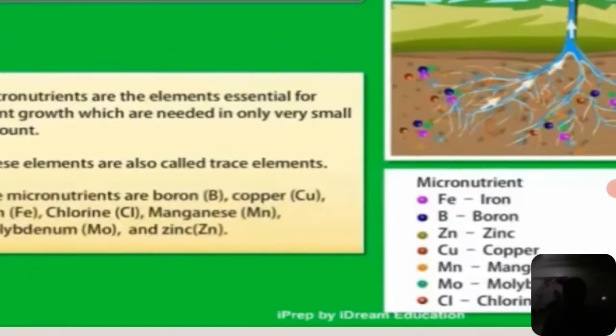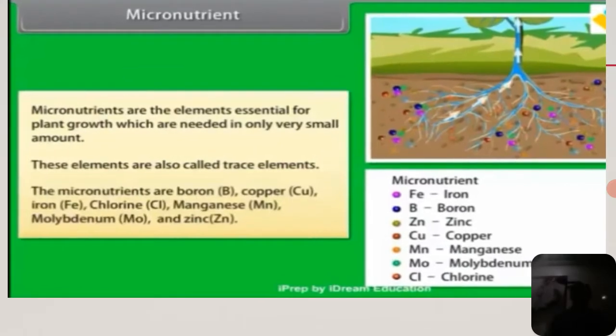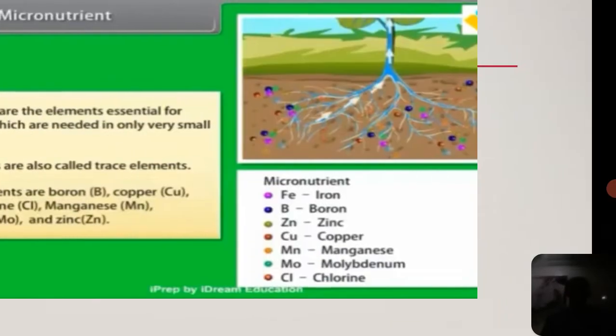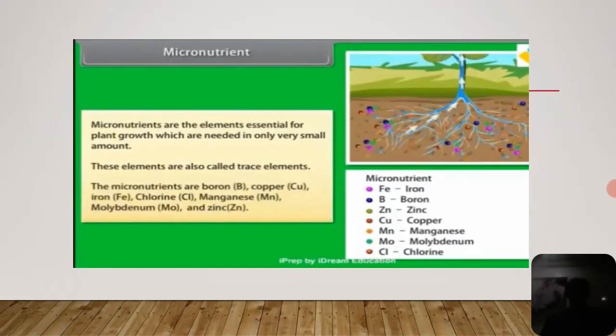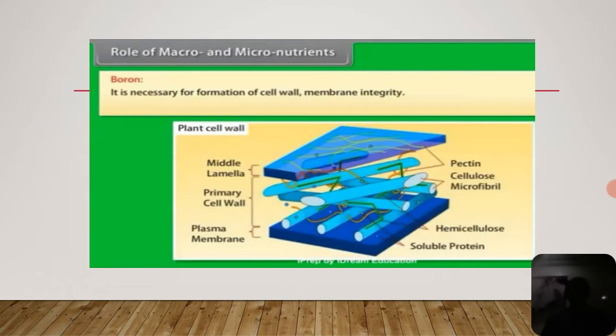The micronutrients are the elements essential for plant growth, which are needed in only very small amounts. So the micro elements are the essential elements required by plants in very small amounts. These micro elements are also called trace elements. I already gave the list of the micro elements: manganese, iron, boron, copper, zinc, molybdenum, and chlorine. These are the important elements given in our syllabus. So the first one is boron.